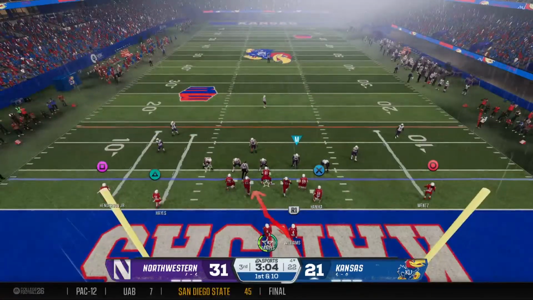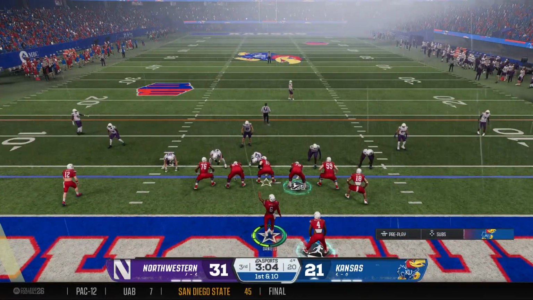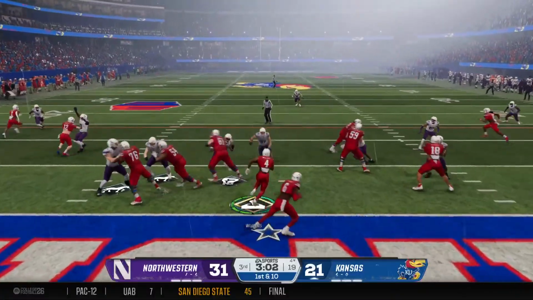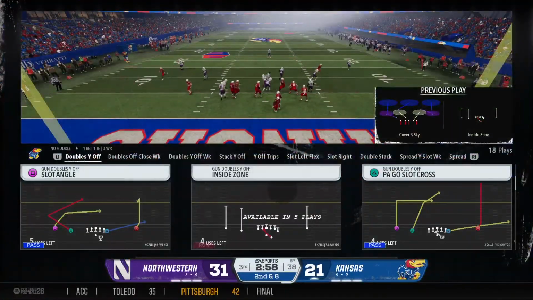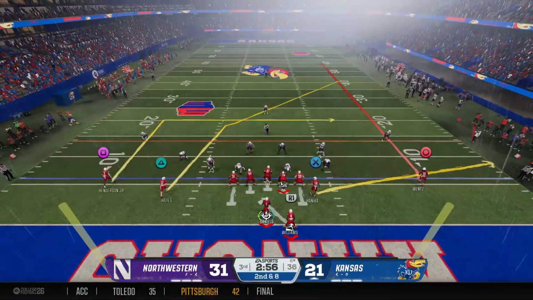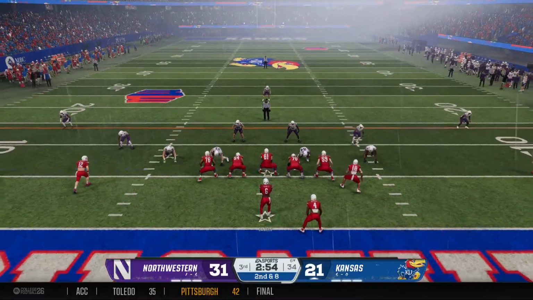The Jayhawks are backed up. They can feel the shadow of their own goalpost and are trying to create some room. Finds a little bit of room as he'll get 2 out to the 6. Picked up 2 yards on that last one. They need 8 on second down.